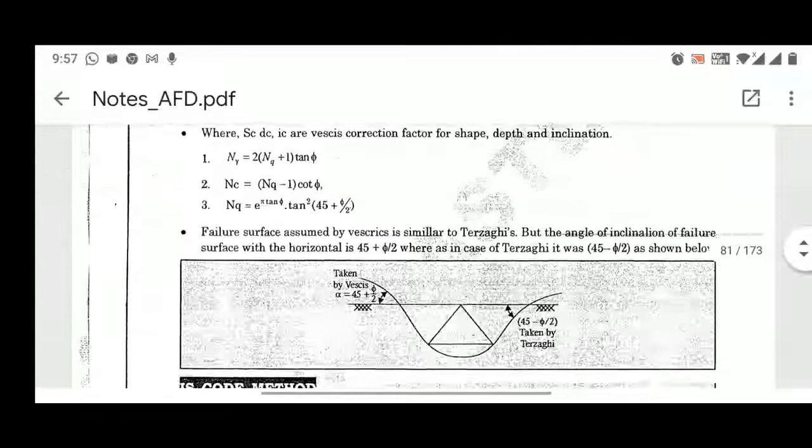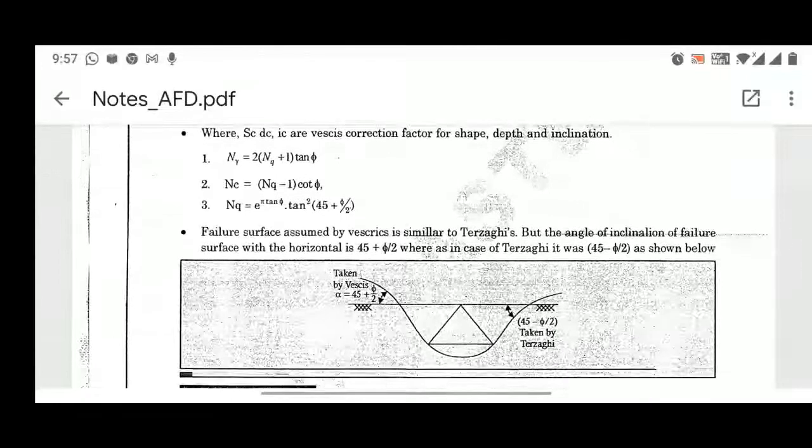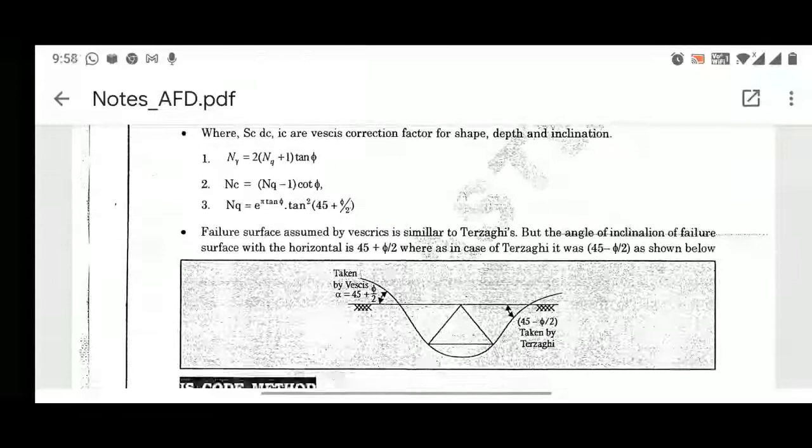Now, the failure surface assumed by Vesic is similar to Terzaghi, but the angle of inclination of the failure surface with the horizontal is 45 + phi/2, whereas in Terzaghi it was 45 - phi/2. So if you have to draw the failure pattern for Vesic's theory, it will be similar to Terzaghi's, but with the horizontal inclination 45 + phi/2.